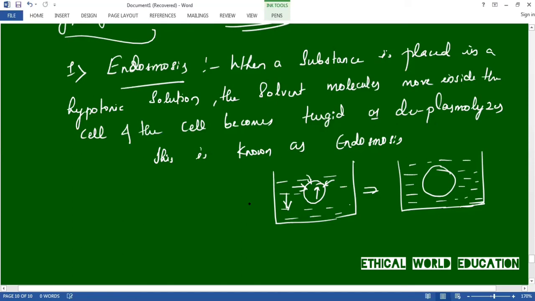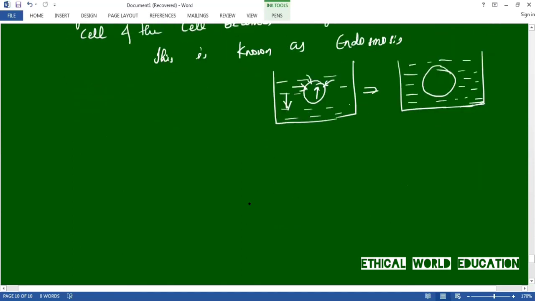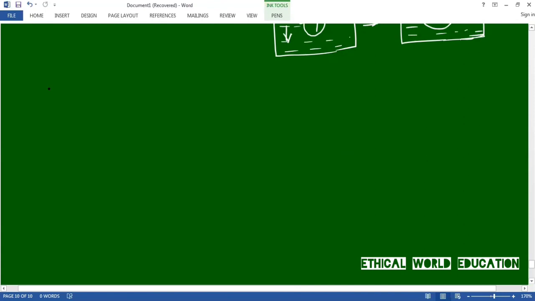Let us discuss the next one, that is exosmosis. The second one is exosmosis. Exosmosis means when a substance is placed in a hypertonic solution, the solvent molecules move outside the cell, and the cell becomes flaccid and plasmolyzes. This is known as exosmosis.